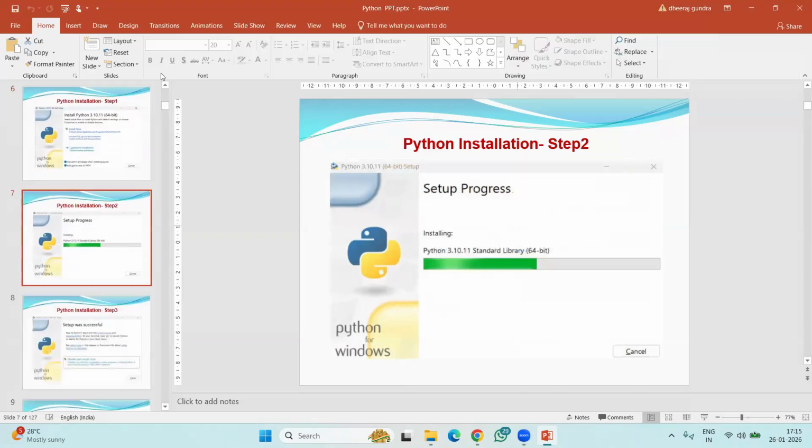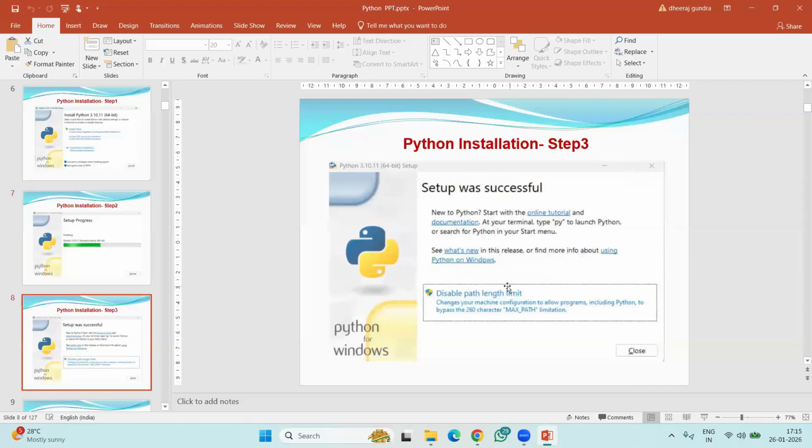Here, it shows the setup progress as it installs on your system. Once it completes in 5 seconds or maybe 10 seconds at most, finally you can see a success message like this: setup was successful. That's it. It's very quick. We can download and install within 1 minute only.